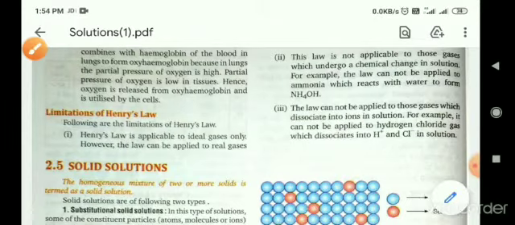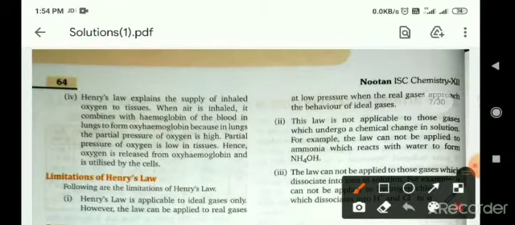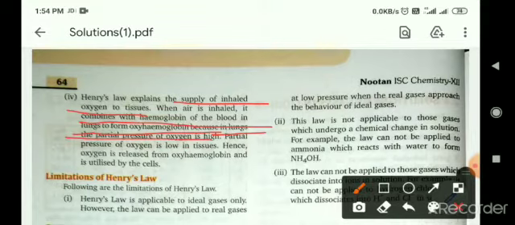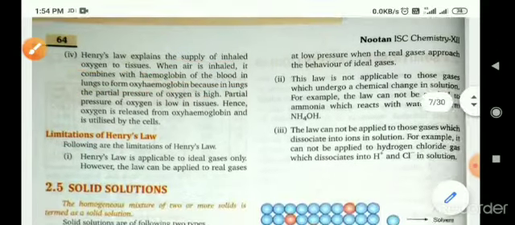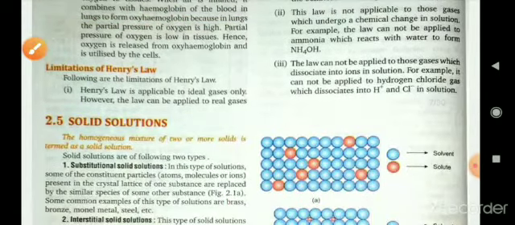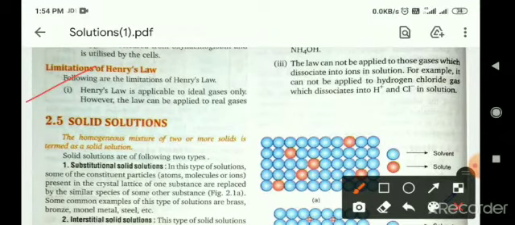Henry's law explains the supply of inhaled oxygen to tissues. When air is inhaled, it combines with the hemoglobin of the blood in the lungs to form oxyhemoglobin, because in the lungs the partial pressure of oxygen is high. Okay. Now, Henry's law is applicable to ideal gases only.